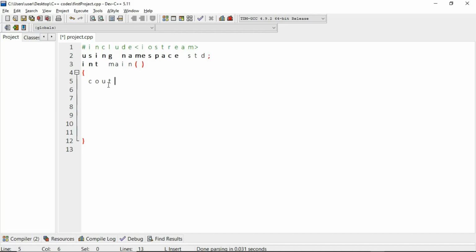cout, then notice something I'm going to do. I'm just going to put this. This is the semantics and this is the syntax of C++. It looks a bit complex, but once you practice it and understand what each line does, you're going to get used to it.